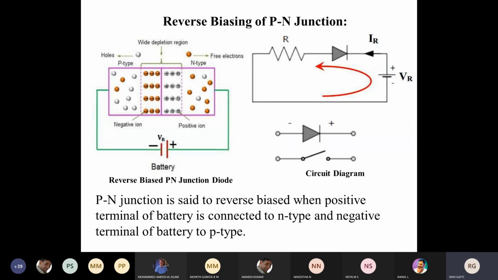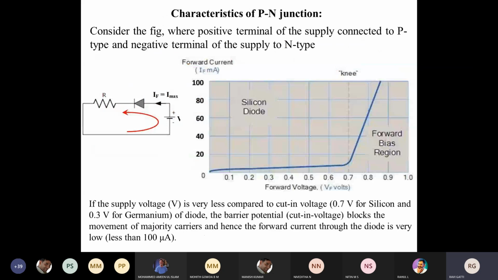So in a reverse bias junction, there will be no current flow and the depletion region width will also increase. Why? Because of the minority charge carriers, the width of the depletion region goes on increasing. It is like putting a wall in between the two entities. Even if they try, it is not possible to break the wall, because the width of the wall is very large. Therefore, the current will not flow across a reverse bias PN junction.